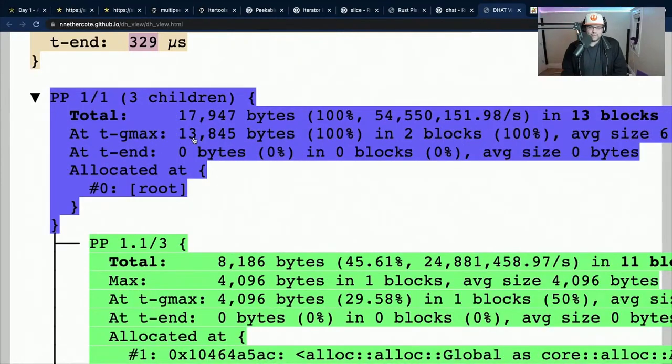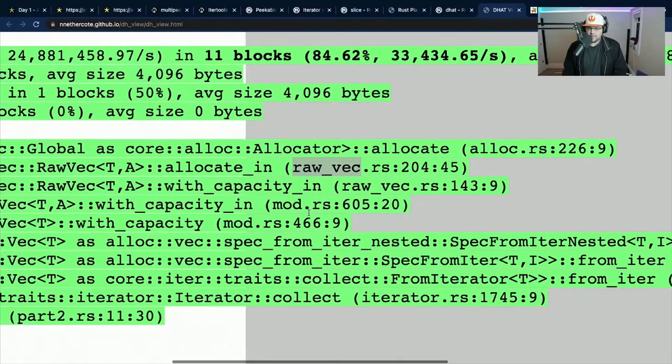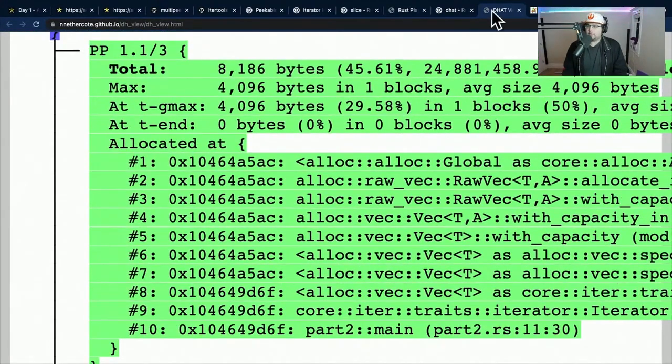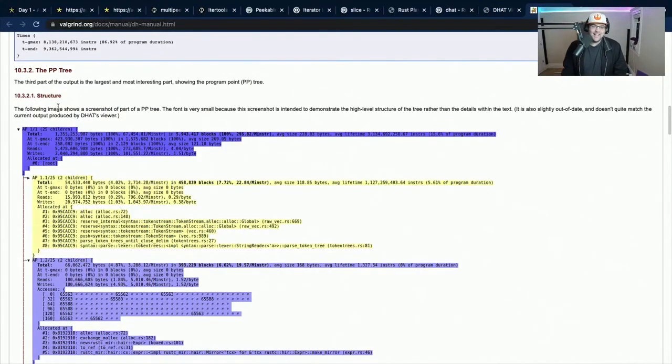So we went up to a maximum of 14 kilobytes when we were running, and we only allocated 18 kilobytes total, it looks like, if I'm reading this correctly. Mostly in vector allocations, it looks like. I'm not sure what PP 1.13 stands for. The following shows a screenshot of a PP tree. The font is very small because the screenshot is intended to demonstrate high-level structure.